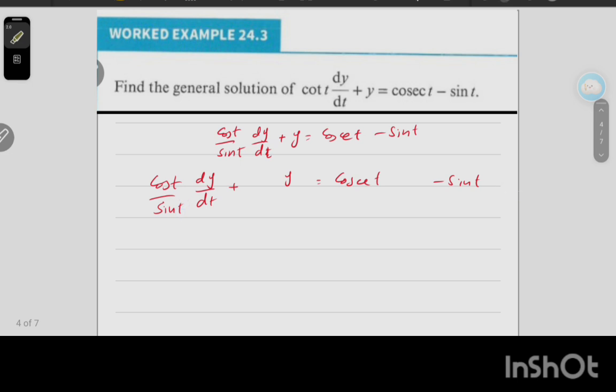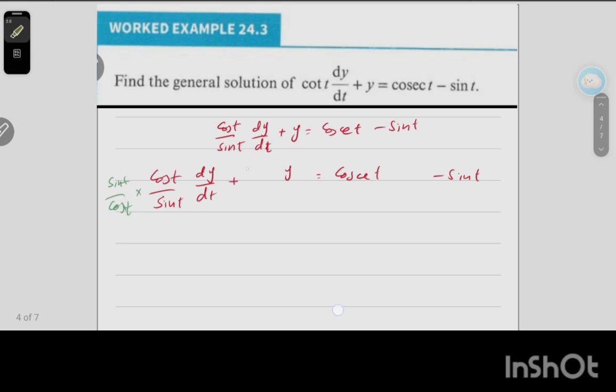We require only dy by dt, so for that purpose we have to multiply the whole equation by sine t over cos t, or tan t. We multiply both sides by sine t over cos t. Sine and sine cancel, cos and cos cancel.